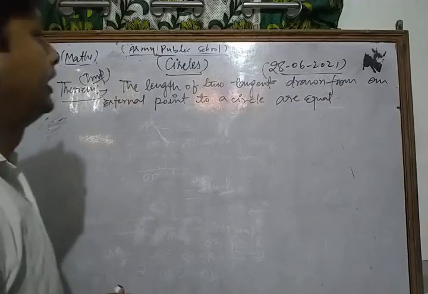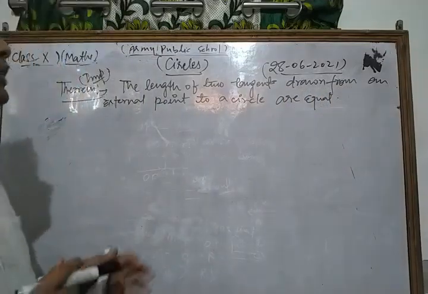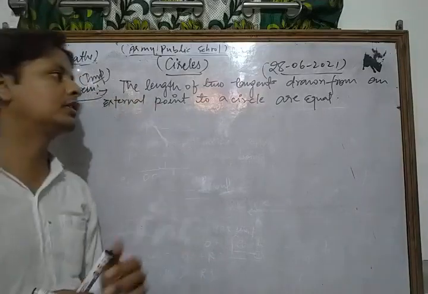Now let's see. Here we have to show that the lengths of two tangents drawn from an external point to a circle are equal.